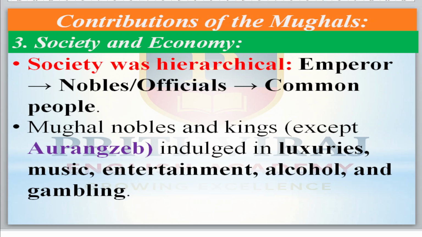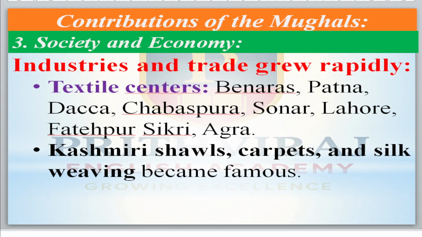Mughal nobles and kings, except Aurangzeb, everybody was going to enjoy luxurious music, entertainment, alcohol and gambling also. Only Akbar banned all these. Okay. Industries and trade grew rapidly during that time.